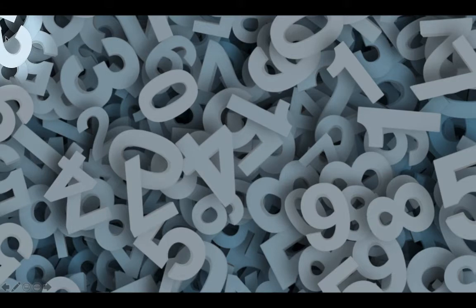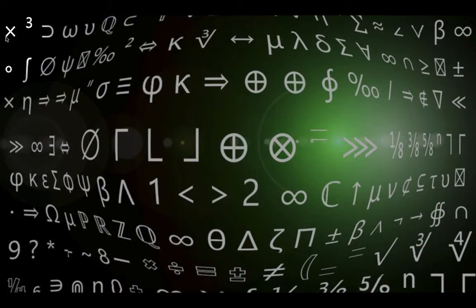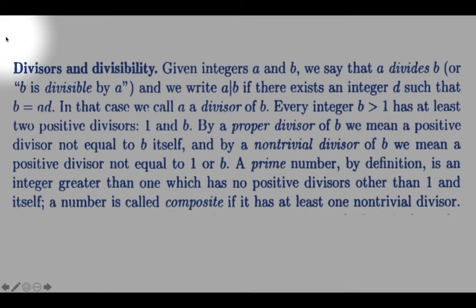Number theory is concerned with the properties of integers. One of the most important is divisibility. Let a and b be two integers. We say that a divides b if there exists an integer d such that b is equal to ad. In that case, we say that a is a divisor of b, or that b is divisible by a.